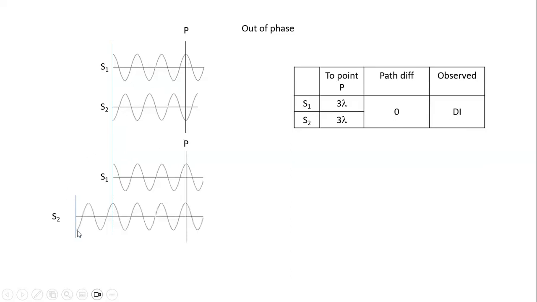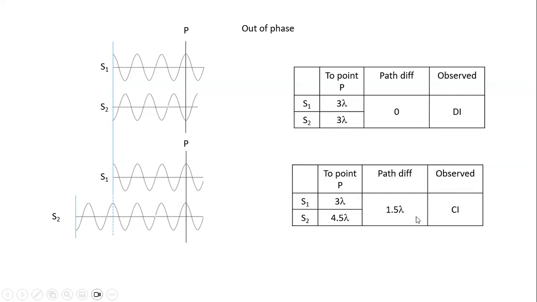Another example would be S1 and S2. At the starting point, S1 is a crest and S2 is a trough. But the path difference will be 1.5 lambda. Can you see this is 1.5 lambda? So there's a path difference between them of 1.5 lambda.